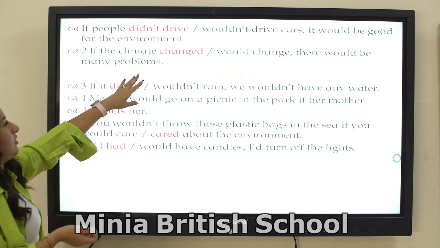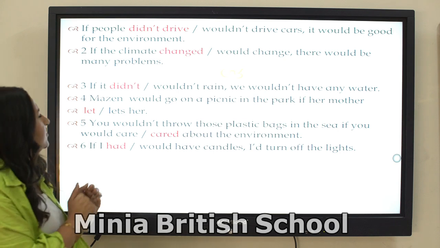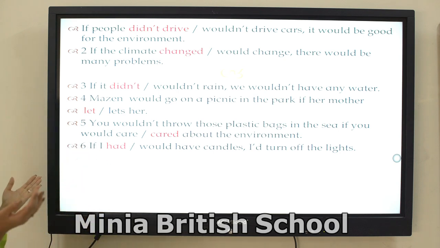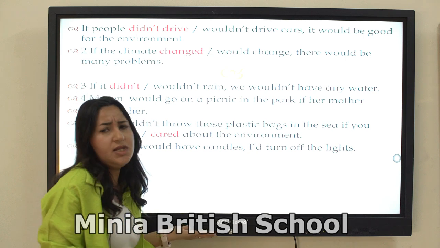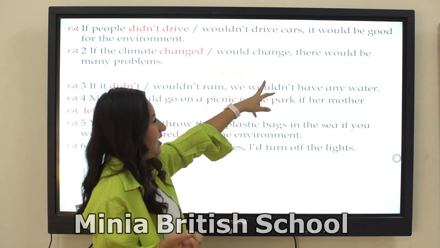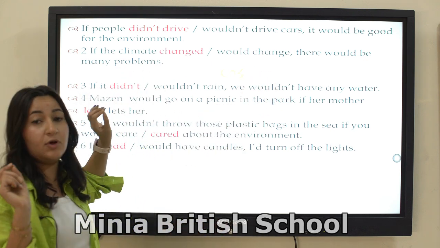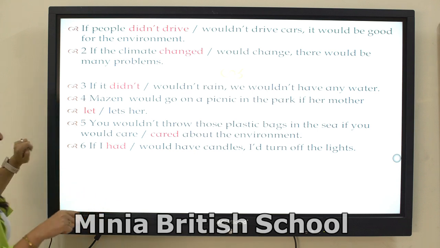So it must be past simple. "If it didn't rain, we wouldn't have any water." So we have would, which is the negative, so the second conditional is if clause followed by past simple.